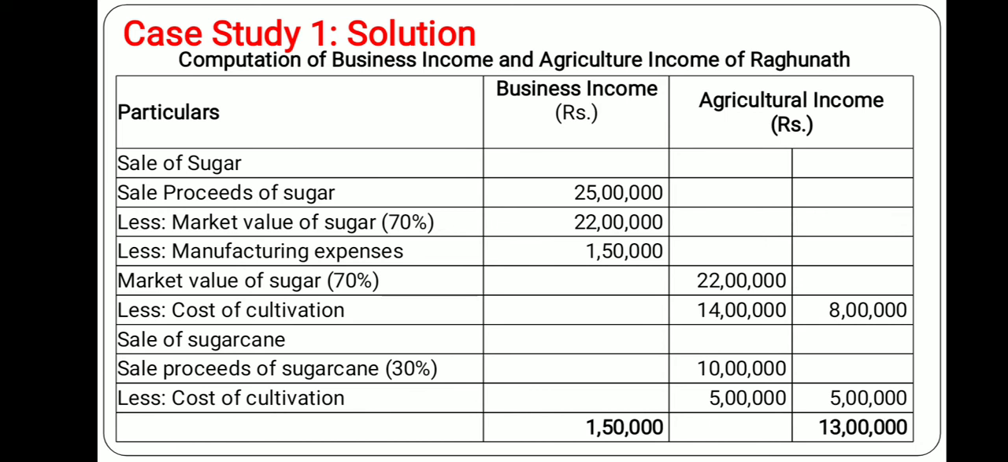Similarly, 30% sugarcane is sold for 10 lakh. The cost of cultivation is 5 lakh. So 5 lakh is again agricultural income. So total agricultural income is 13 lakh and total business income is 1 lakh 50. So now this is the application of rule 7 in case of non-specified business not covered under tea, coffee or rubber.